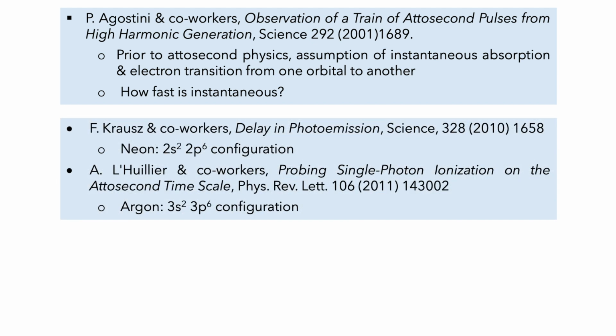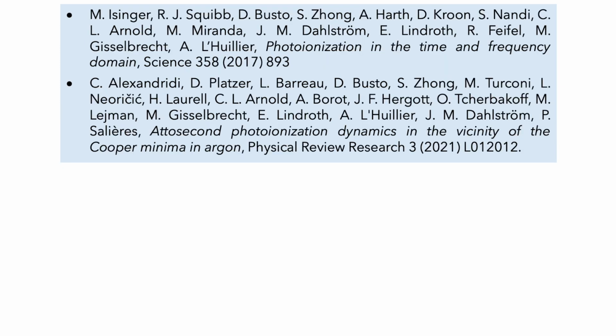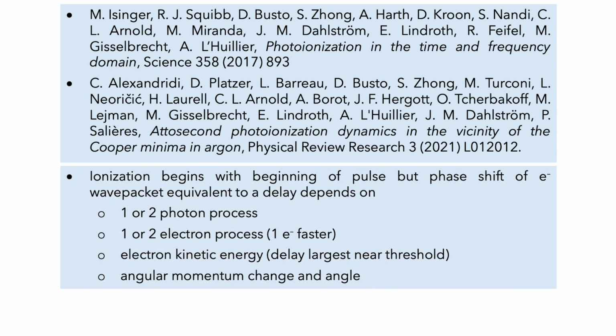And the first groundbreaking experiments from Krausz's and Leone's group that looked at photoionization soon followed. And they looked at two rare gas systems, neon and argon. It took a lot of further work to really sort out the details of what was going on, but we figured out that the ionization process is quite complex.